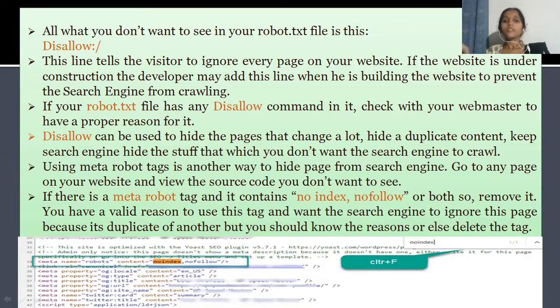Make sure that you have a valid reason to use this tag and want the search engine to ignore this page, for example because it's a duplicate of another. But you should know the reason, or else delete it. If you don't come up with a proper reason, just remove those commands. But make sure whether your website is under construction or not.